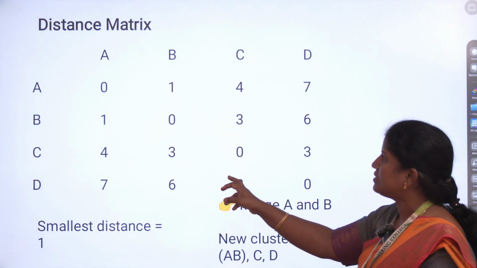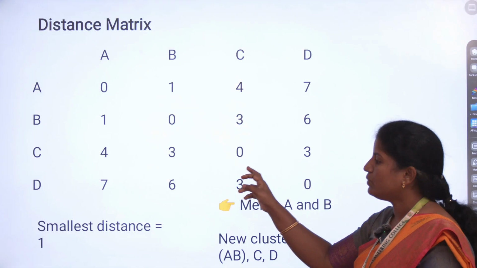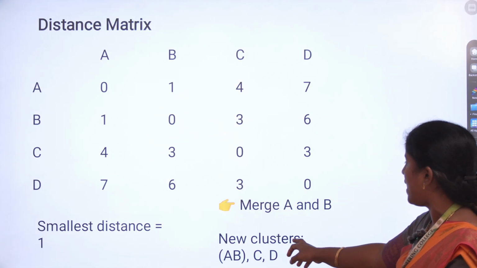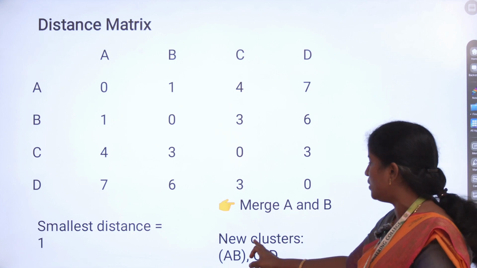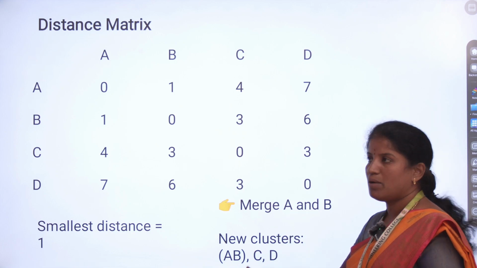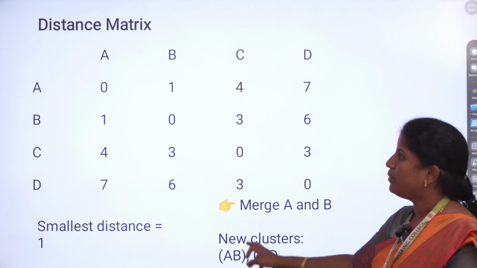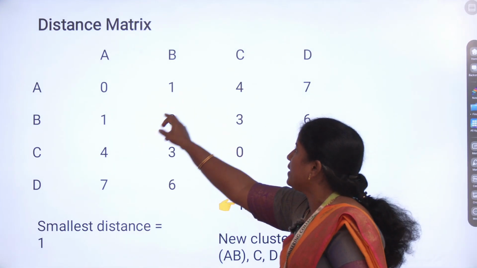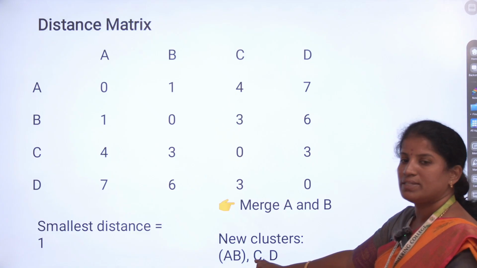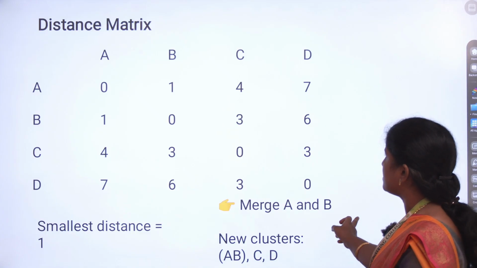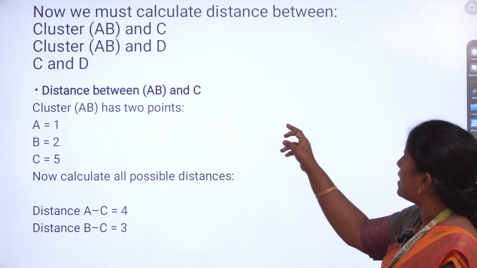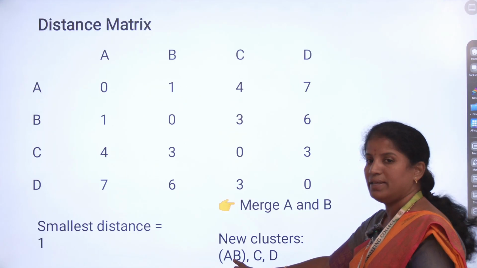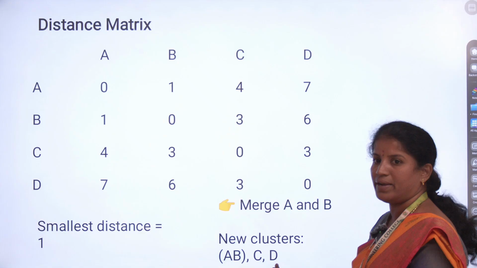Here the smallest distance is 1, between A and B. That's why A and B are merged. The new cluster AB is formed, and the remaining points are C and D, because A is 1 and B is 2. So AB is the new cluster, and C and D remain as separate clusters. Now we must calculate the distance between cluster AB and C, because AB is already merged and CD are separate clusters.